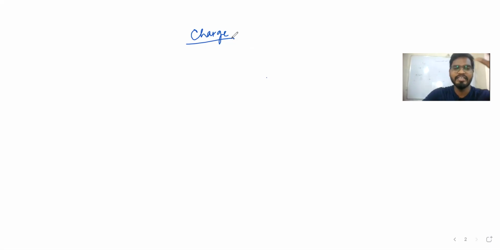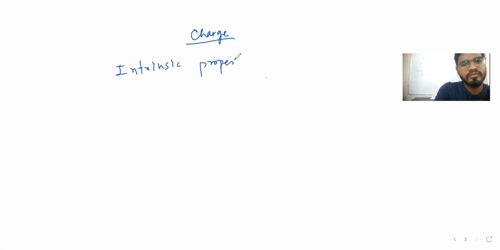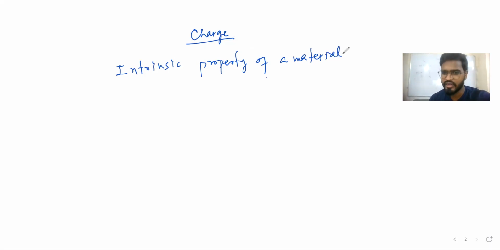First we can say it is an intrinsic property. Charge is an intrinsic property of a material. Intrinsic means its own property, like mass is also an intrinsic property, right?